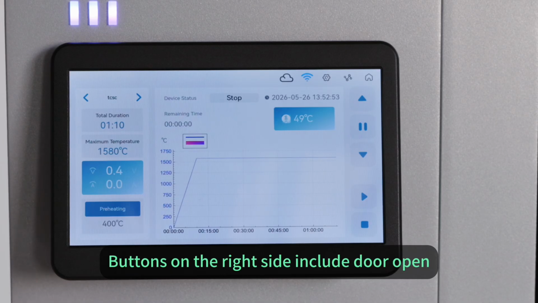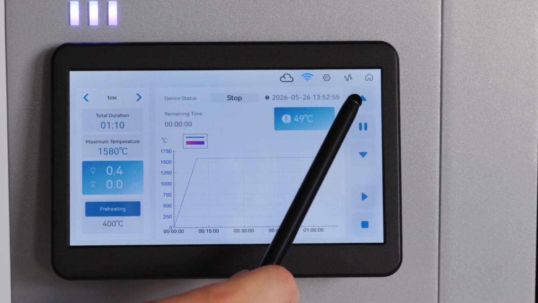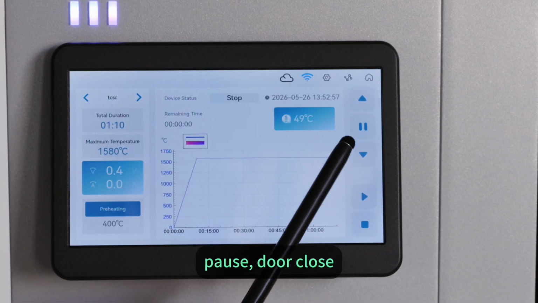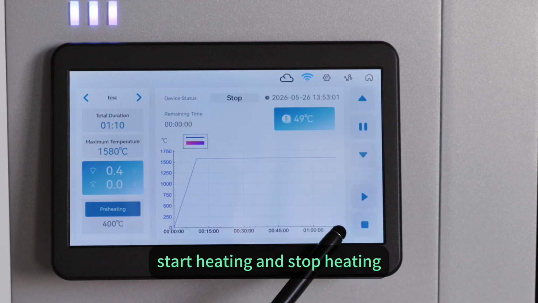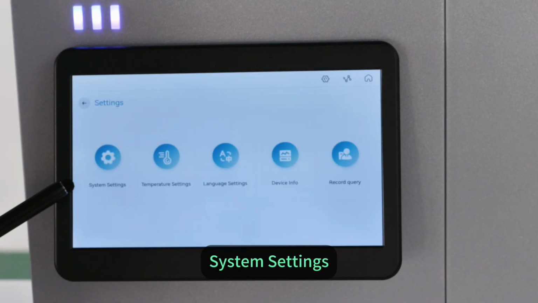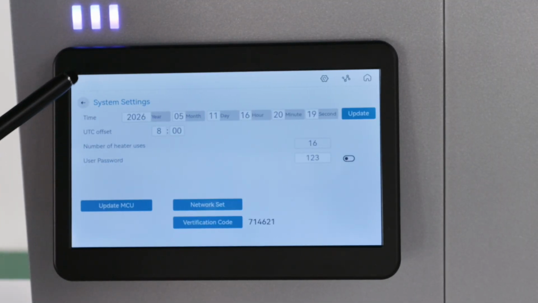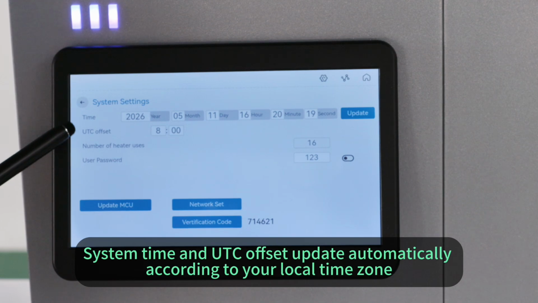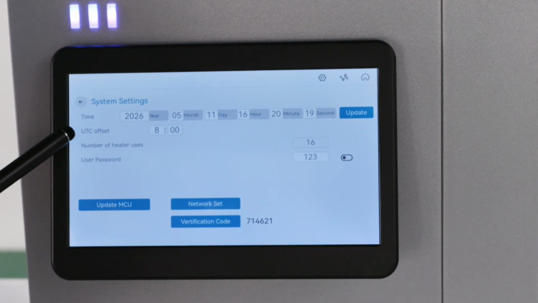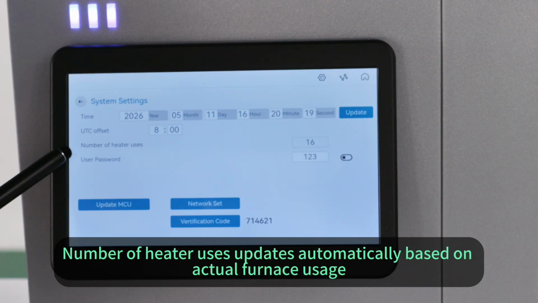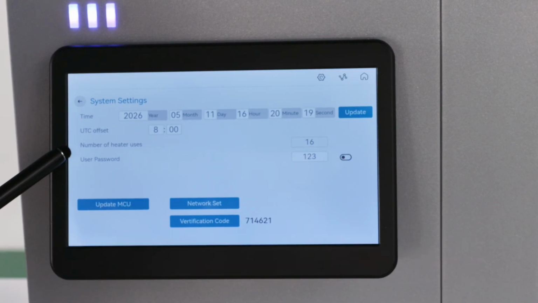Buttons on the right side include door open, pause, door close, start heating, and stop heating. System settings. System time and UTC offset update automatically according to your local time zone. Number of heater uses is recorded automatically based on actual furnace usage.